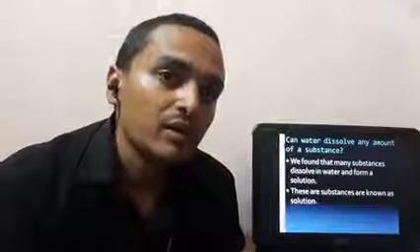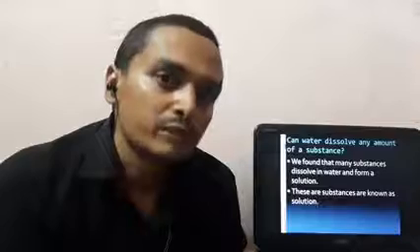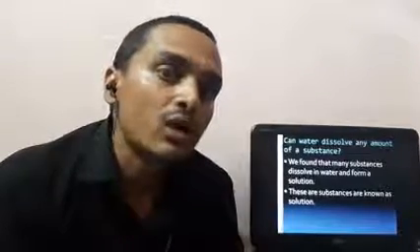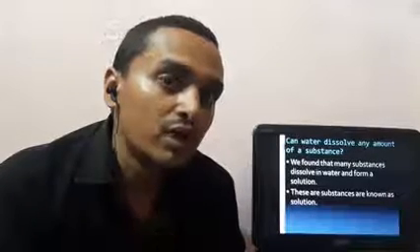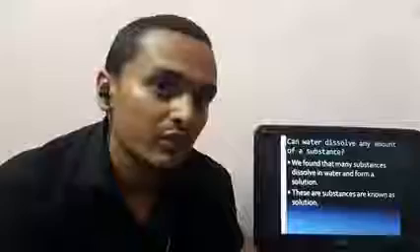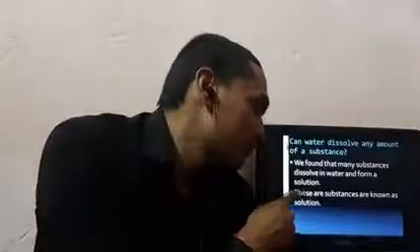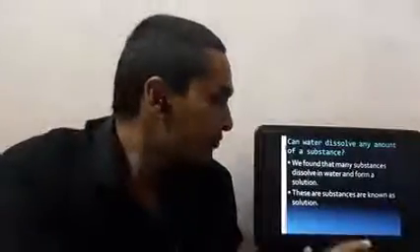After some time, water will not dissolve any more salt. Only a certain amount of salt can dissolve in that glass of water, but not more than some extent. So we found that many substances dissolve in water and form a solution.